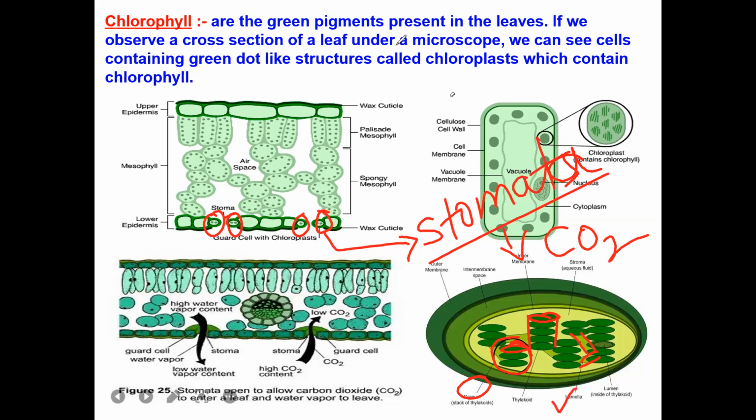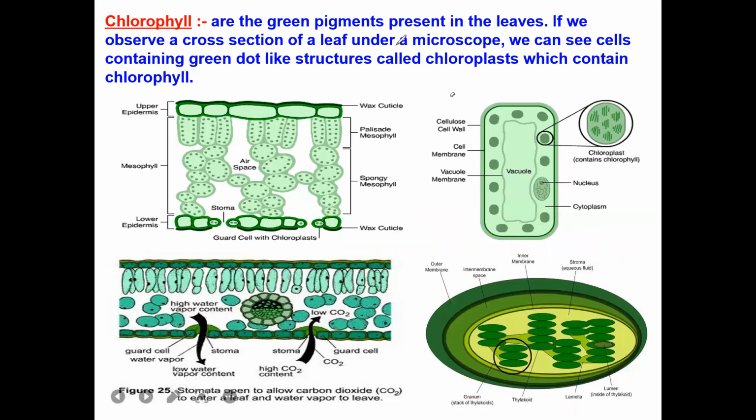Inside the thylakoid there is a space which is called lumen, and the granum will be floating in an aqueous fluid, which is called stroma. The chlorophyll is made up of two layers: one is the outer membrane and the other is the inner membrane. So this is regarding the chlorophyll and photosynthesis.